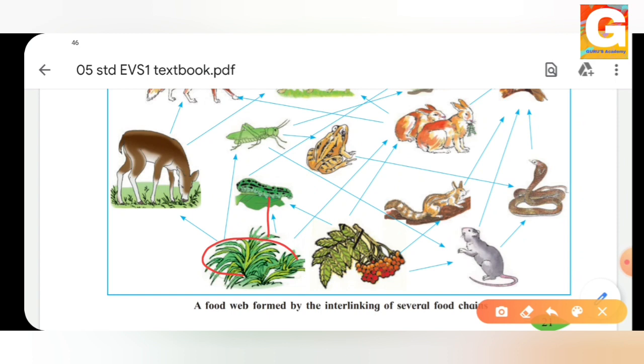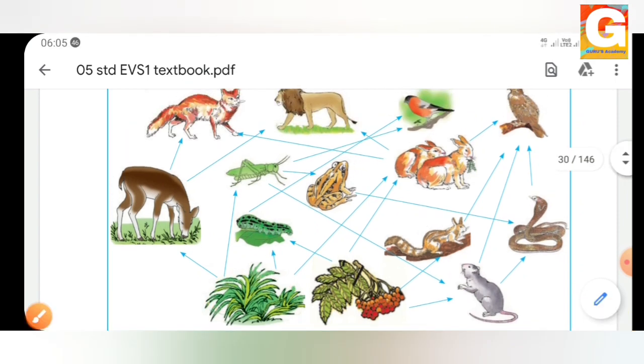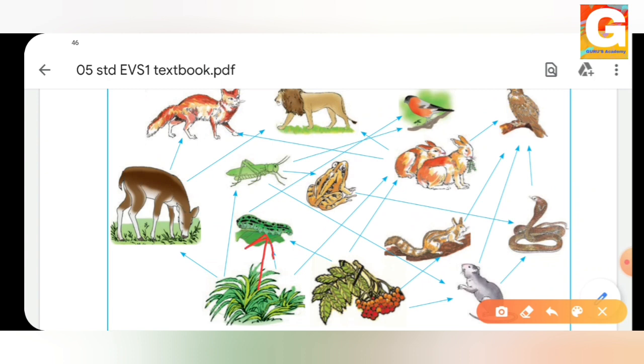Can the caterpillar be eaten by another animal? Then the caterpillar is again eaten by the bird. Again, what can we see? We can see that the plant is eaten by the deer. The deer is eaten by the wolf. Isn't this a food chain?